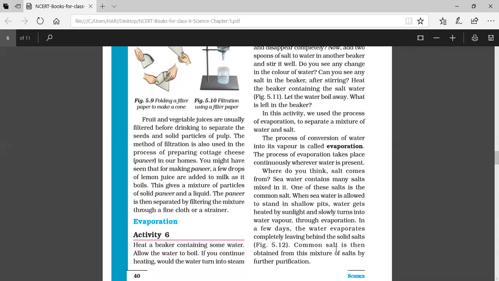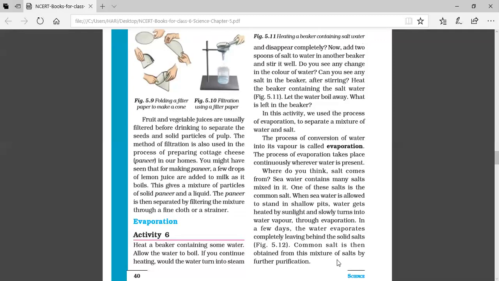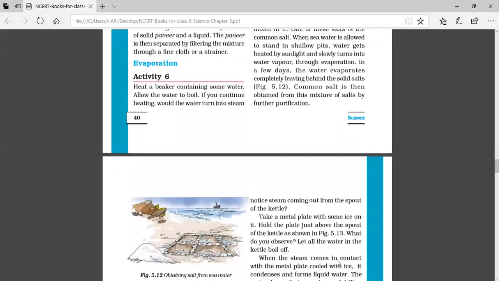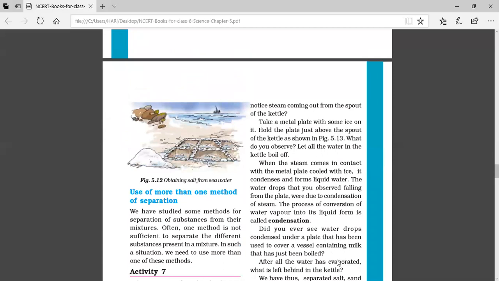Okay, now we are going to learn about the next method, that is condensation. Evaporation and condensation both are interrelated. See, here in the figure you can see the salt pans. These are the salt pans where the seawater is collected for making the salt.